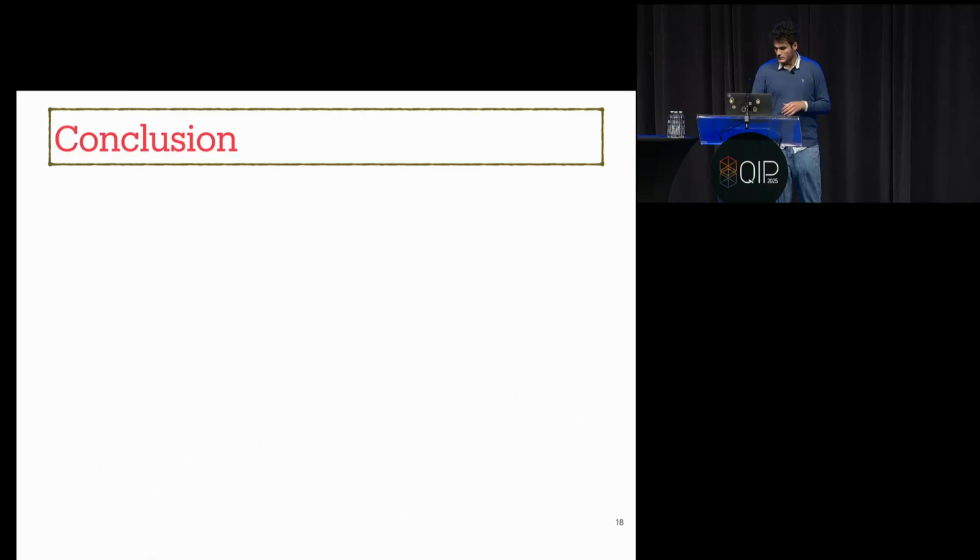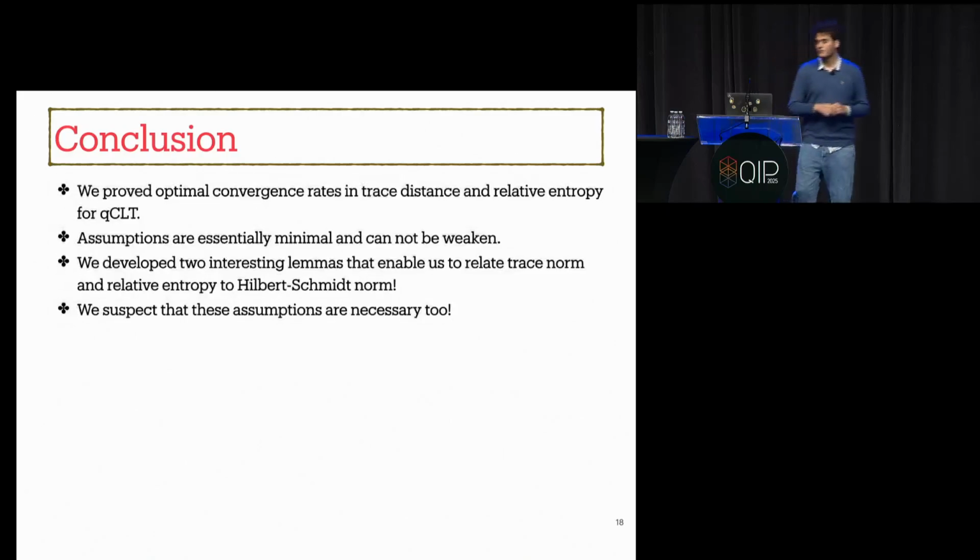To conclude this presentation, we proved optimal convergence rates in trace distance and relative entropy for the quantum central limit theorem. Assumptions are essentially minimal and cannot be weakened. We developed two interesting lemmas. We strongly believe that those two lemmas can be very helpful for the community, relating the trace norm and relative entropy to the Hilbert-Schmidt norm. And we suspect that these assumptions are necessary too.